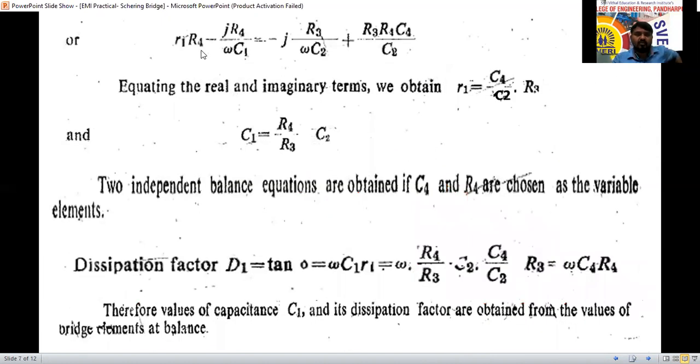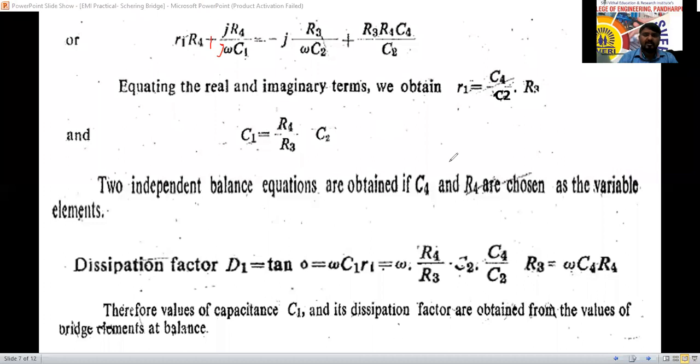So R1, R4, whatever this one j, they have taken 1 by j equal to minus j, we can write 1 by j equal to minus j in mathematics. Minus j we can write here like this by changing the sign. Otherwise, you keep this one. In the textbook, they have concluded that one. No need to worry about that. You can keep this as plus only. We can cancel this j at the downside also. Later, it is going to cancel on both sides. You don't consider this j and this sign here now. Later we'll discuss that.